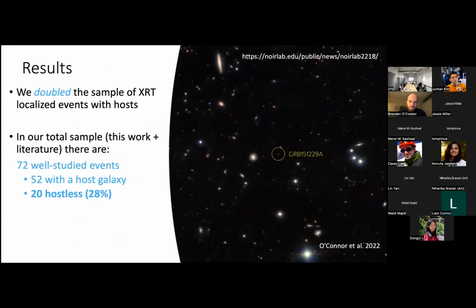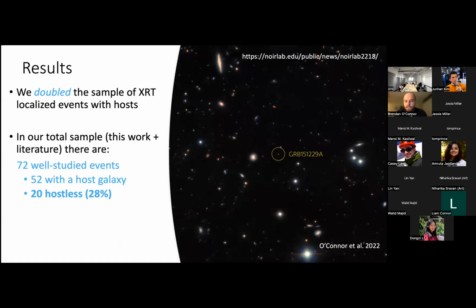So one of the main results is that we doubled the sample of XRT localized events. As I said, we need precise localizations on the sky in order to pinpoint the galaxy and in order to measure accurately the distance between the GRB position and the host galaxy center. For X-ray localized events only, they have coarser localizations, about 2 to 4 arc seconds generally.